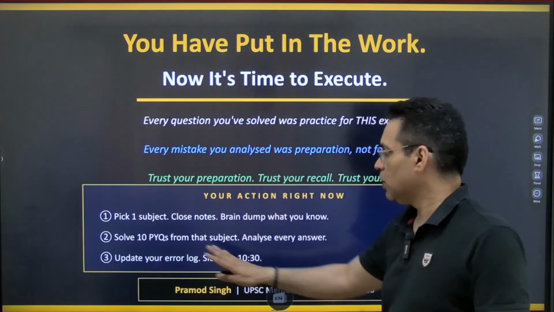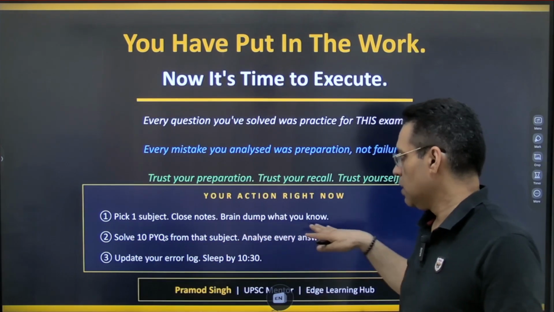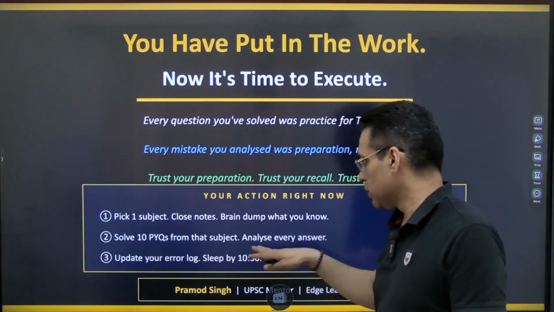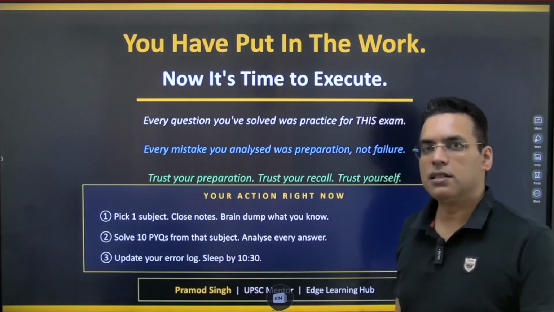Okay, your action right now: pick a subject, close your notes, try to recall everything, solve 10 PYQs on that subject, update your error log, and sleep.